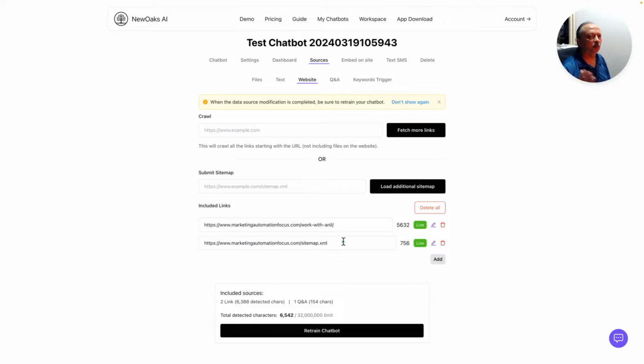Originally, I just scraped the whole website, and then I started figuring out that maybe the chatbot's input is the whole context, whatever is there right now. Total detected characters is 6,542. So maybe that's how many characters are put in as input, as context.